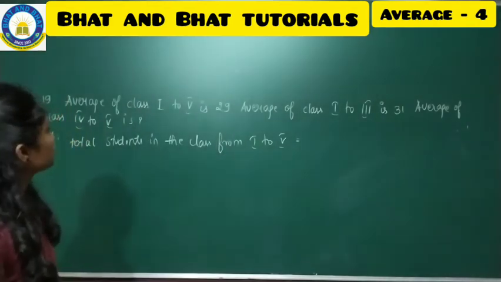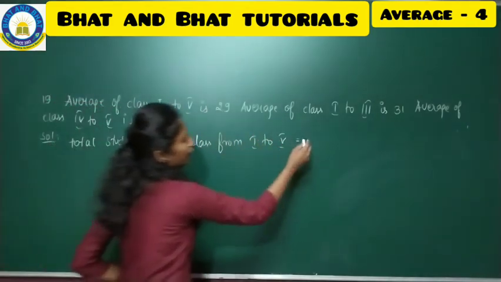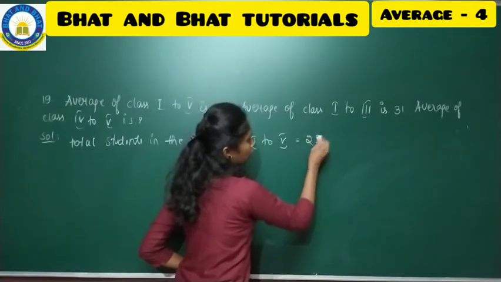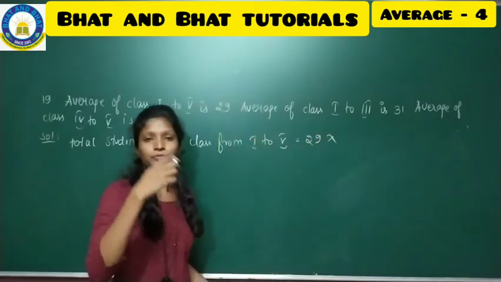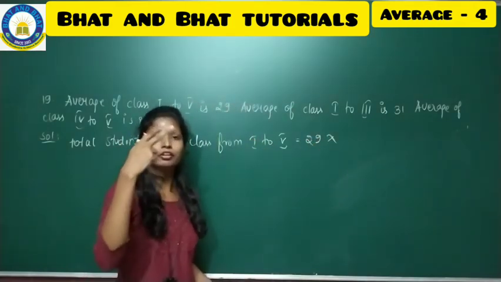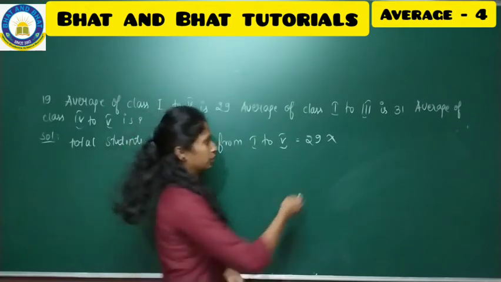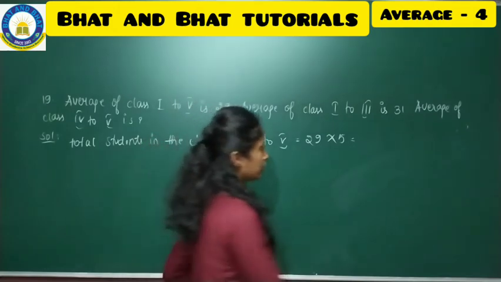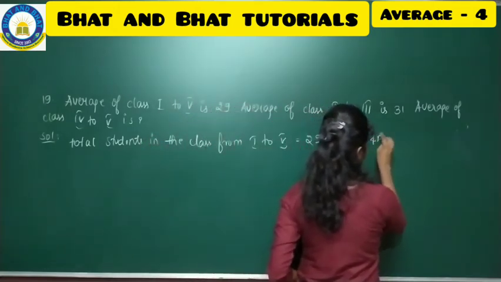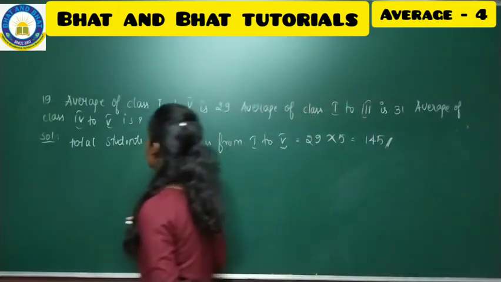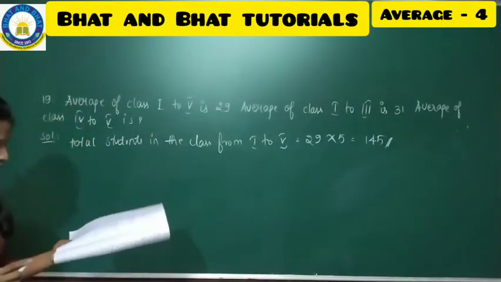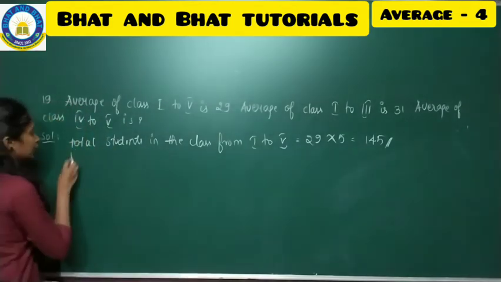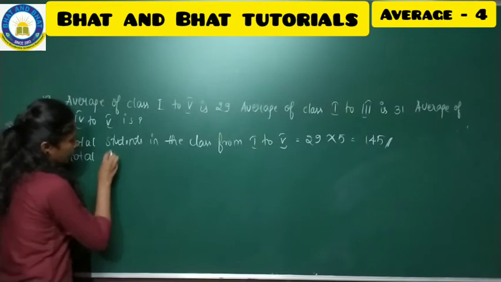So from class 1 to 5, first standard, second standard, third standard, fourth standard, fifth standard. So how many classes are there? 5 classes. So 29 into 5 you will get 145. So 145 students are there in the class.